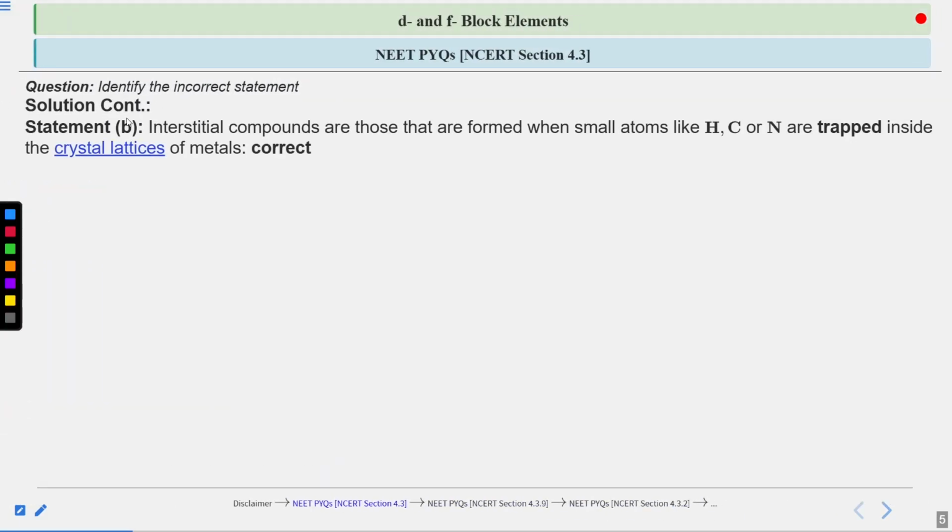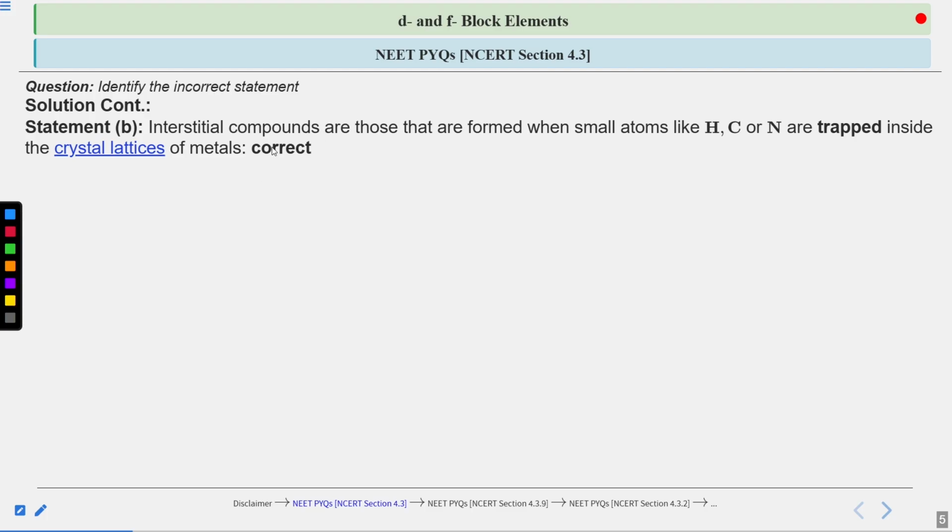Now let's see statement B, which says that interstitial compounds are those that are formed when small atoms like hydrogen, carbon, or nitrogen are trapped inside the crystal lattices of the metals. So this is statement B. Statement B is talking about interstitial compounds, the type of compounds formed when small atoms like hydrogen, carbon, or nitrogen get trapped inside the metal's crystal lattices. Okay, so this is a correct statement.